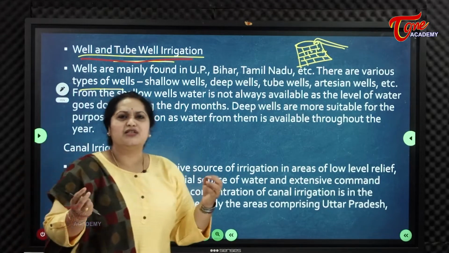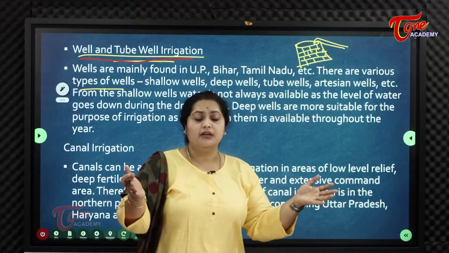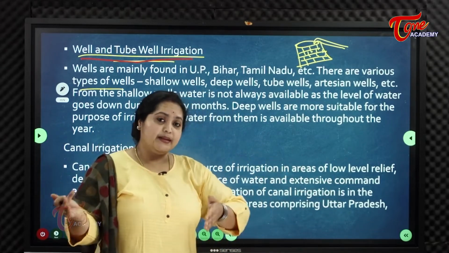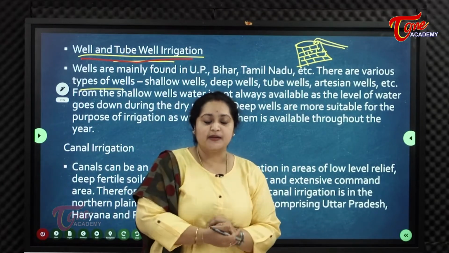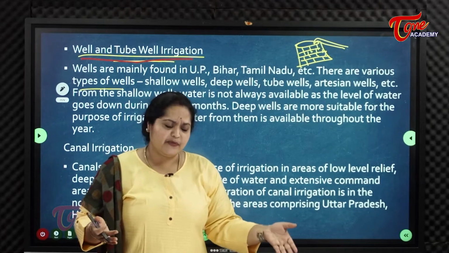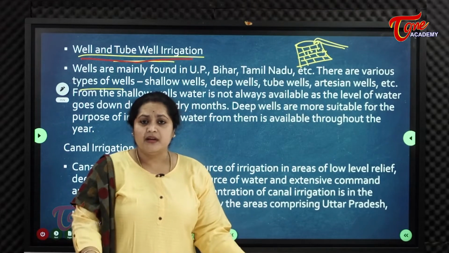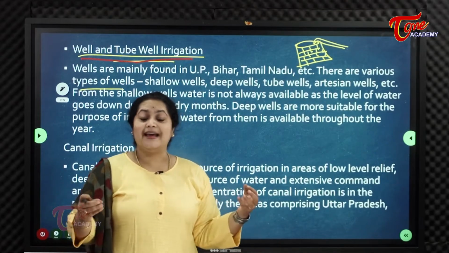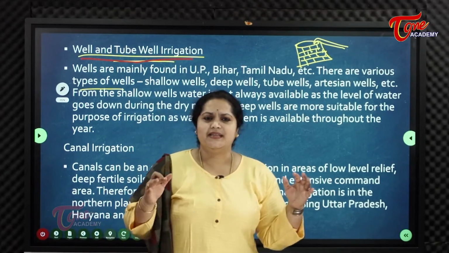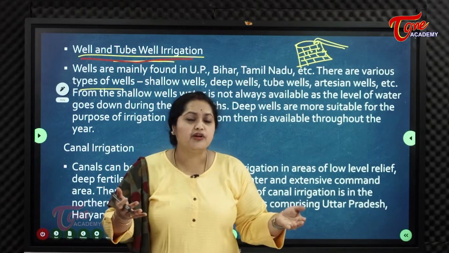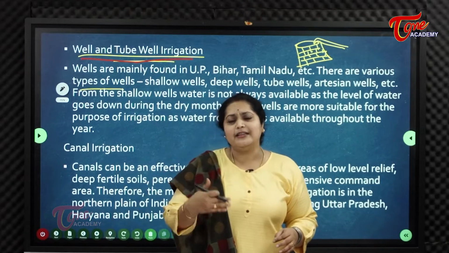So many types of wells. Everyone must have had the experience of a well. Some people even did swimming or diving in the wells in their childhoods in villages. Deep wells are nearly 60-70 feet below the ground. They hold water throughout the year, so they don't dry up that easily. Shallow wells are hardly 15 or 20 feet deep, so there are chances of drying in summer season.